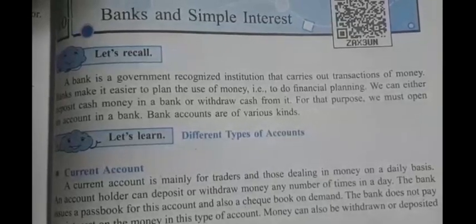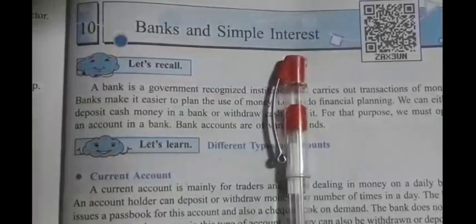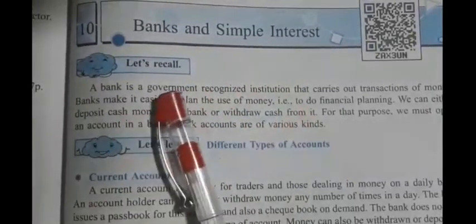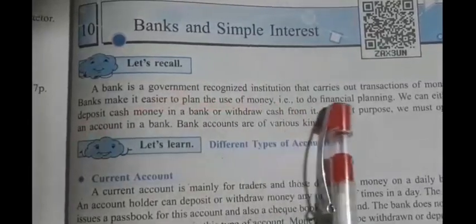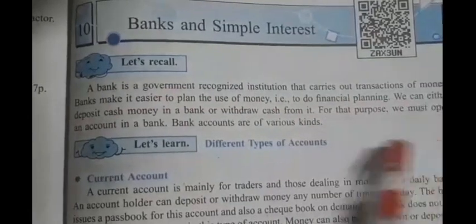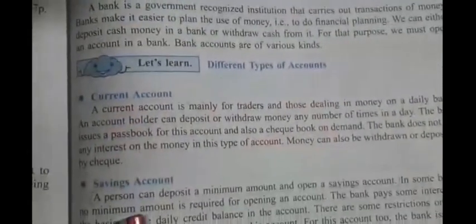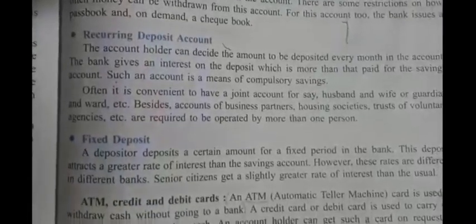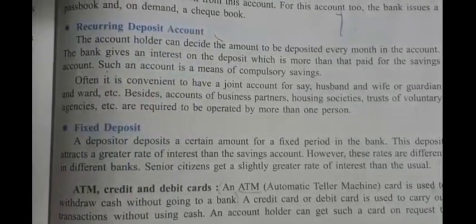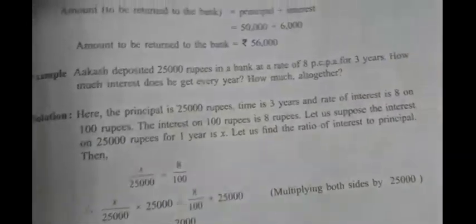So now let us revise lesson number 10, that is banks and simple interest. In this lesson, first we have learned what a bank is. A bank is a government recognized institution that carries out transactions of money. Later on we have learned different types of accounts. They are current account, savings account, recurring deposit account, fixed deposit account, and then we have learned about the ATM, credit and debit cards.